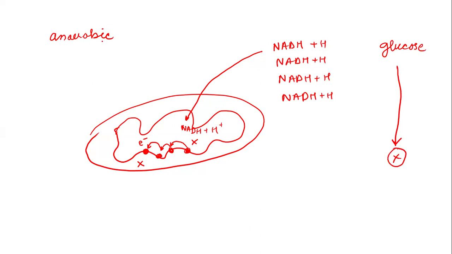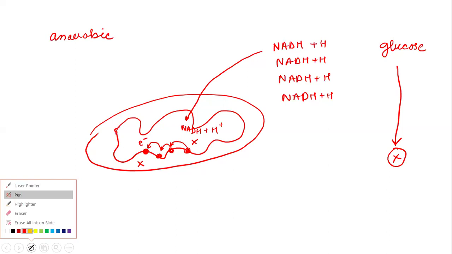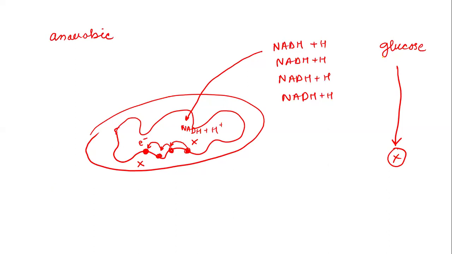So in anaerobic conditions, because aerobic respiration is not taking place, complete glucose oxidation is not possible. So the process of glycolysis must take place. We must reoxidize the NAD plus. So how will this NAD plus be reoxidized?